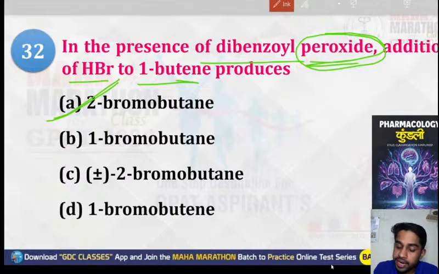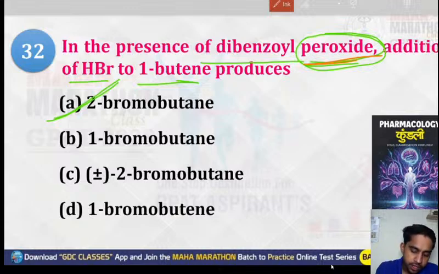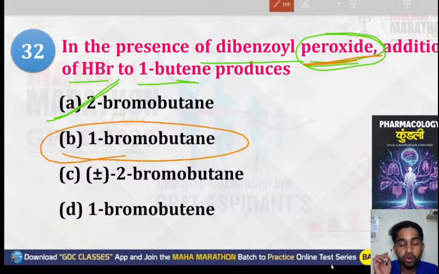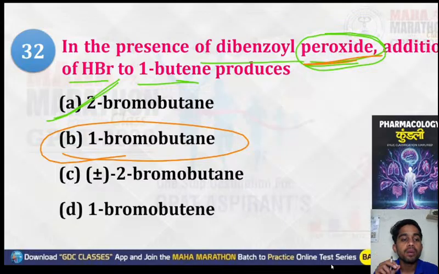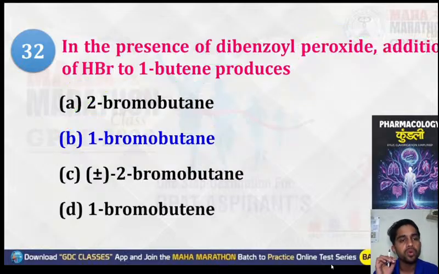But here, since peroxide is present, it will not follow the Markovnikov rule. It will follow the anti-Markovnikov rule. That's why the final product is 1-bromobutane. So the correct option will be option number B, because they are following the anti-Markovnikov rule. The correct answer is 1-bromobutane.